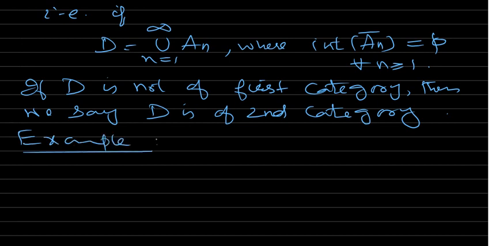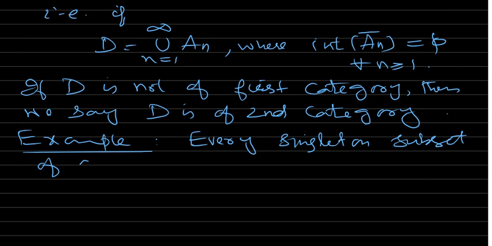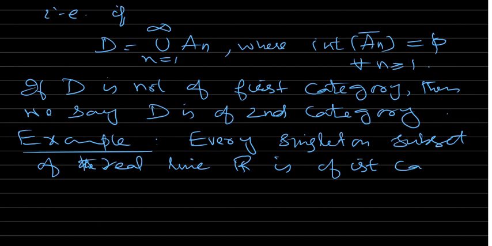In fact, every singleton subset of the real line R is of first category.